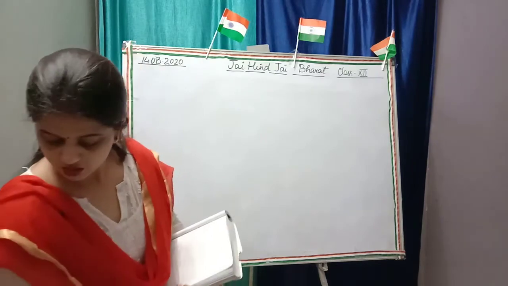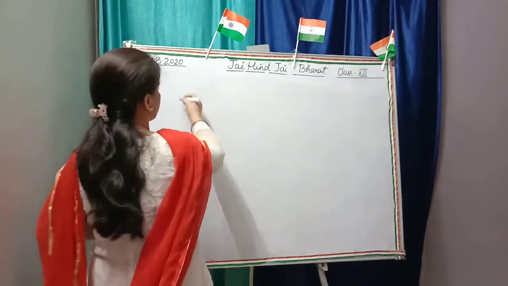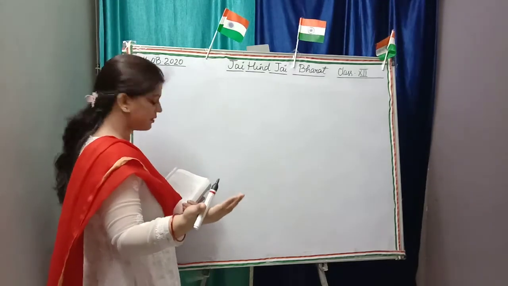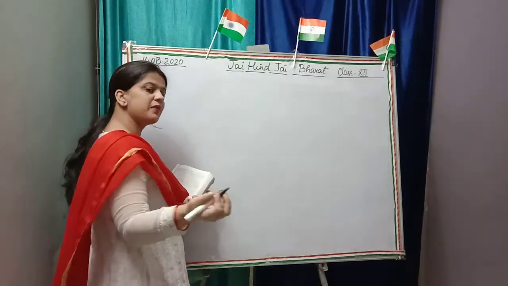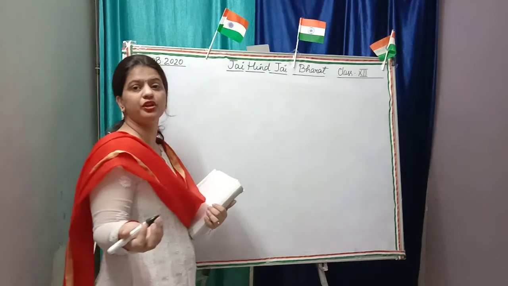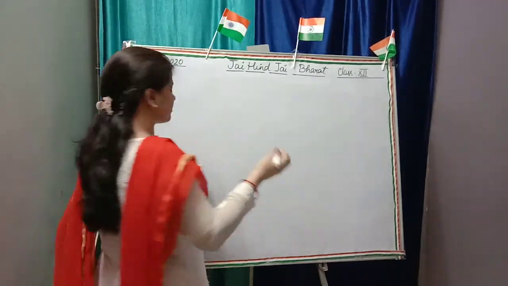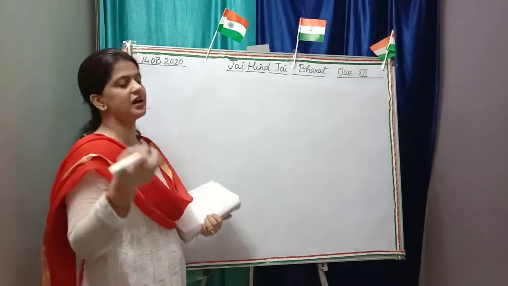So make the format of that adjusting table, the analytical table I told you. Prepare the format. There are 3 partners, Anil, Sunil and Sanjay.